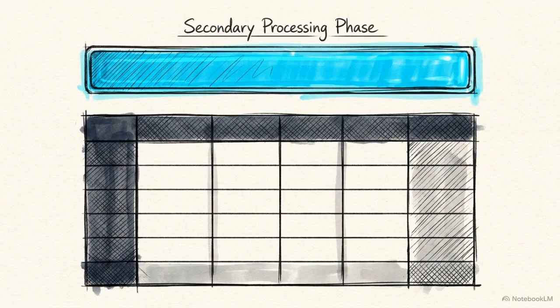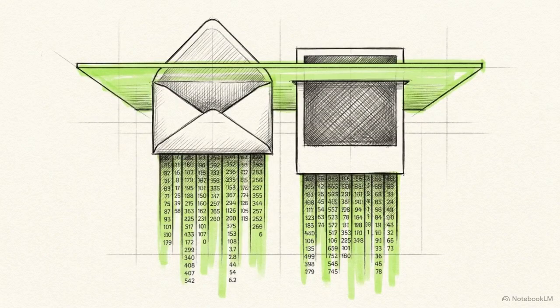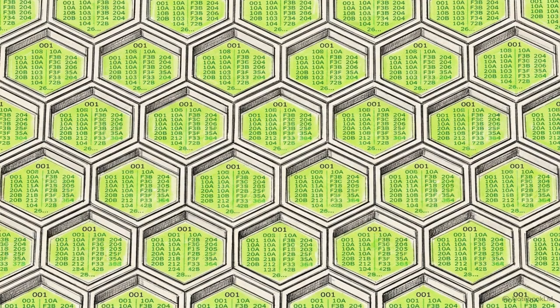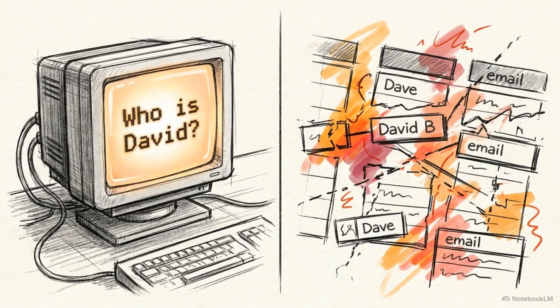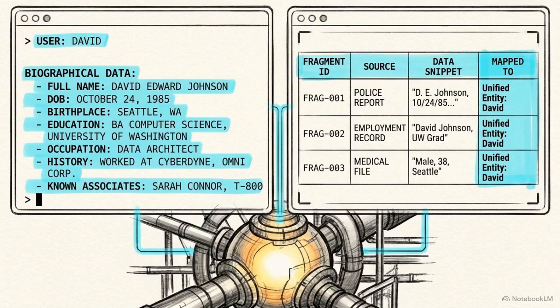Once the raw data is structured and linked, a secondary ingestion phase begins. The system runs text from emails and metadata tags from photos through local embedding models. The resulting numerical vectors are stored locally in dedicated SQLite vec tables. This creates the mathematical foundation required for semantic similarity searches later on. If an LLM queries a database filled with fragmented identities, it will return an incomplete answer. Its reasoning ceiling is dictated strictly by the cleanliness and unification of this underlying entity graph.